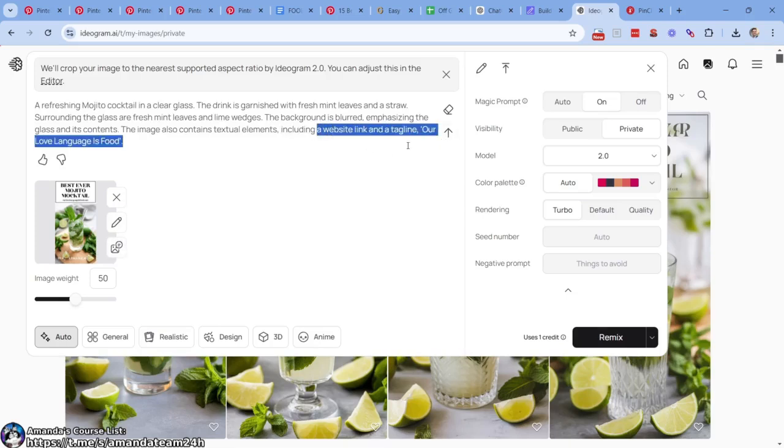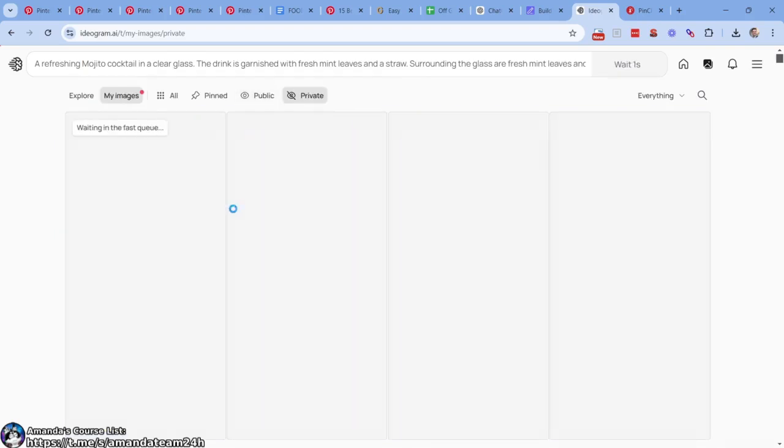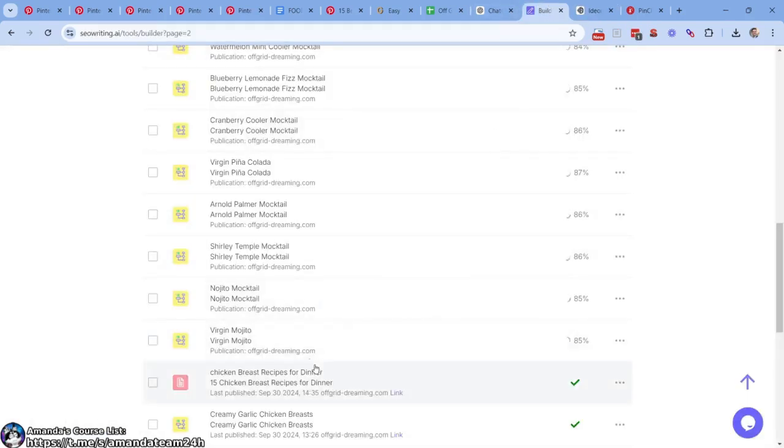Include in best ever. Let's do best mojito mocktail recipe. New words, similar words, but our own words. 17% complete. Let's check on this again.